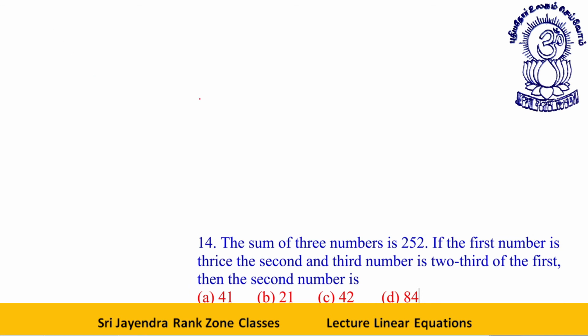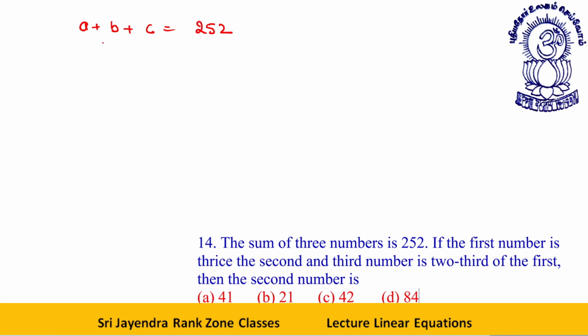The first number is thrice the second, and the third number is two-thirds of the first. Then the second number is C? A plus B plus C is equal to 252. See, every number is given in terms of the first number.